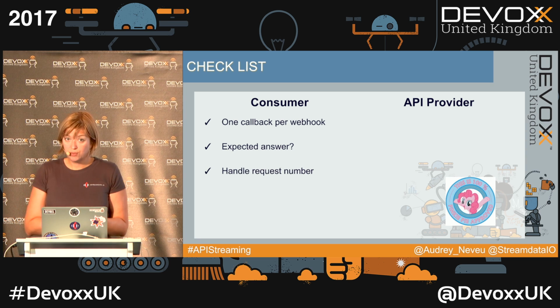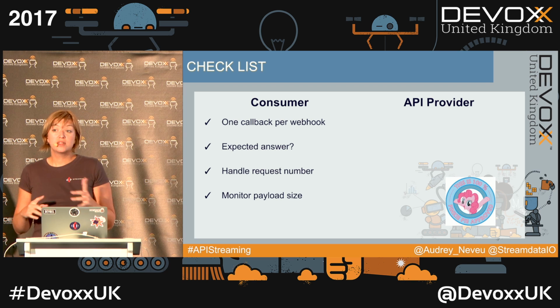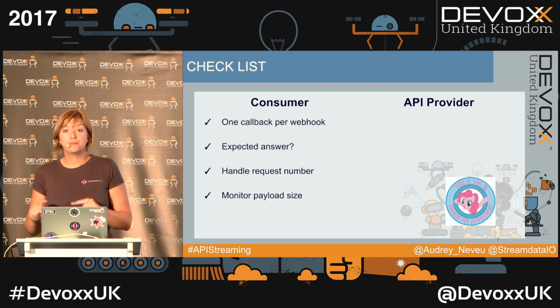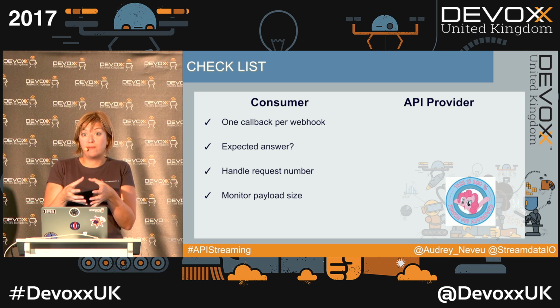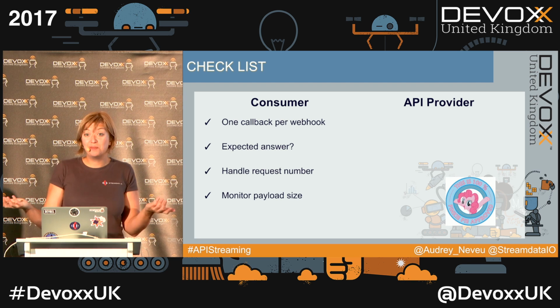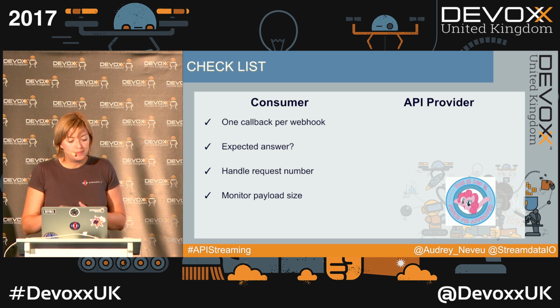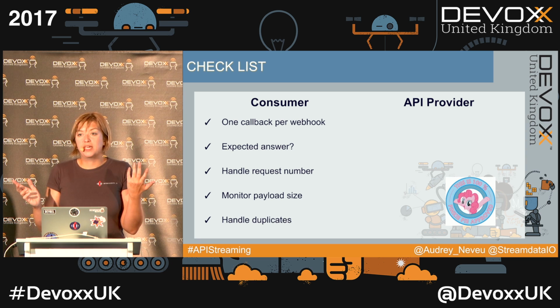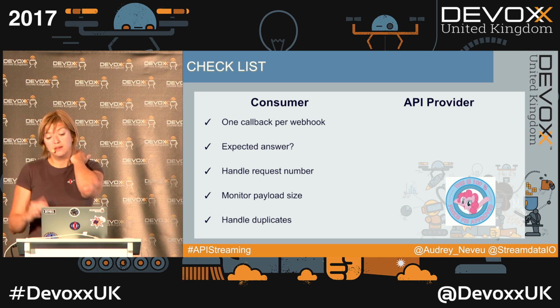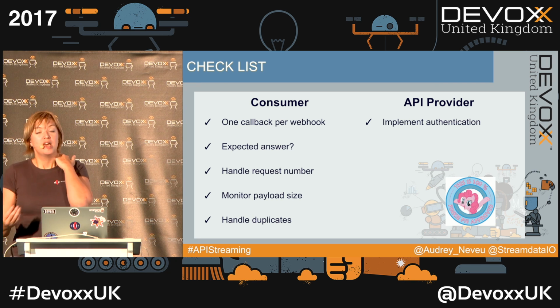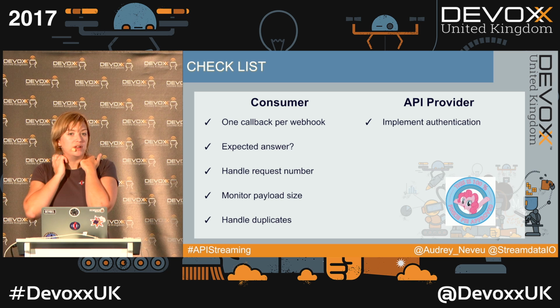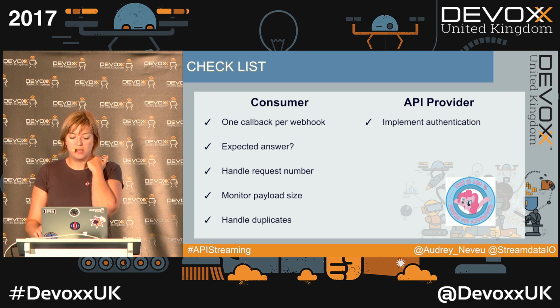Be sure that you can handle the request number, obviously. Monitor the payload size. This one can sound a little bit strange, but for example, GitHub notifications are capped to 5 meg, which means that if the notification GitHub has to send you is more than 5 meg, it just will not be sent, and you will not be notified. So that's very important. And obviously, handle duplicates. On the API provider side, it's not obviously mandatory, as there is no specification, etc. But implement authentication. That will be the best solution for everyone.